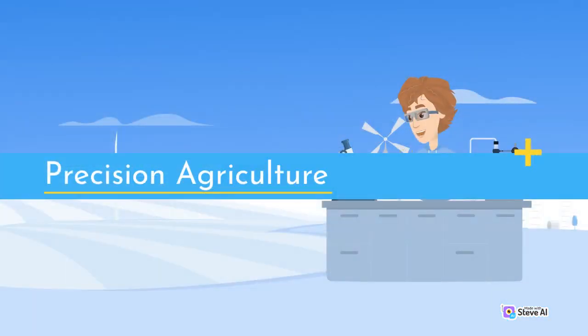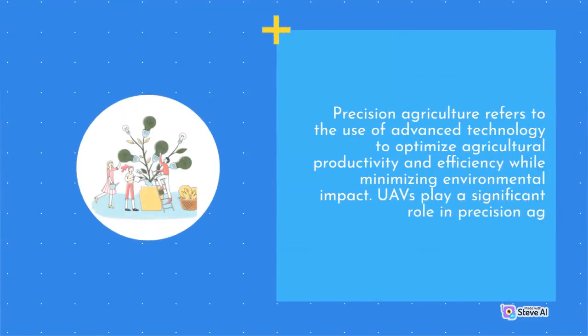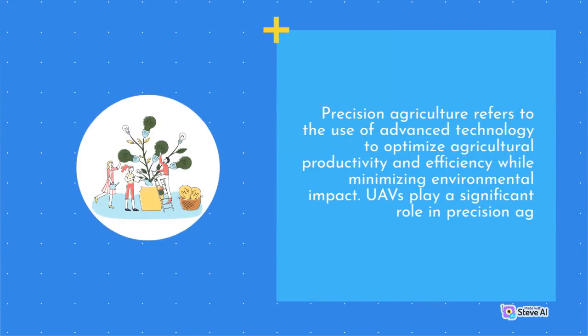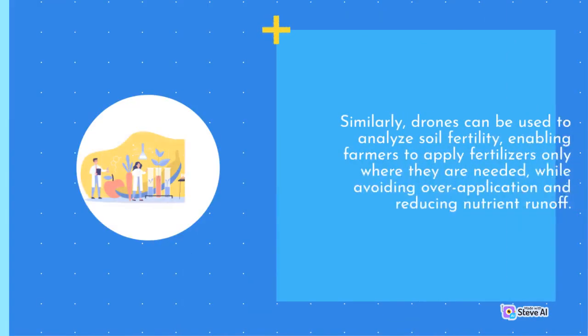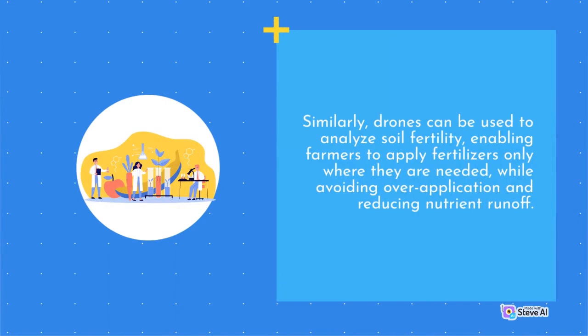Precision agriculture. Precision agriculture refers to the use of advanced technology to optimize agricultural productivity and efficiency while minimizing environmental impact. WAVs play a significant role in precision agriculture by enabling farmers to collect and analyze data with unprecedented accuracy and detail. Similarly, drones can be used to analyze soil fertility, enabling farmers to apply fertilizers only where they are needed, while avoiding over-application and reducing nutrient runoff.